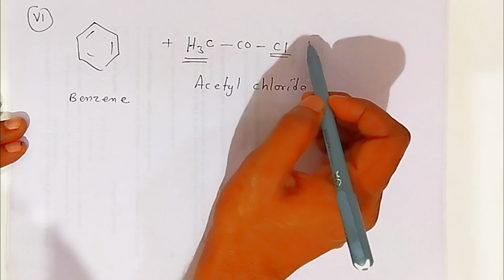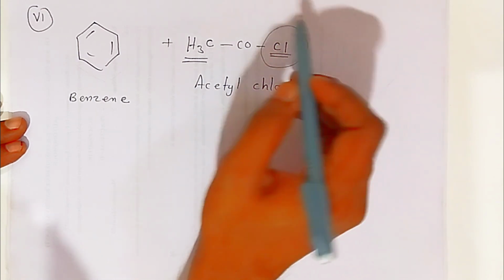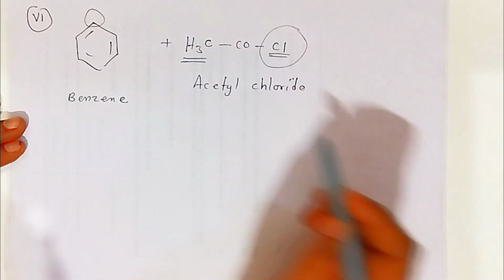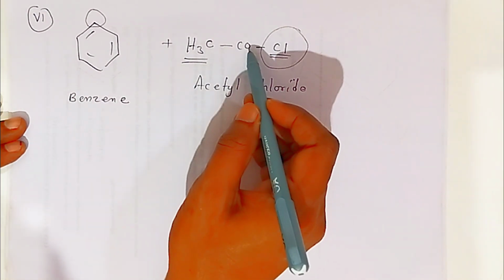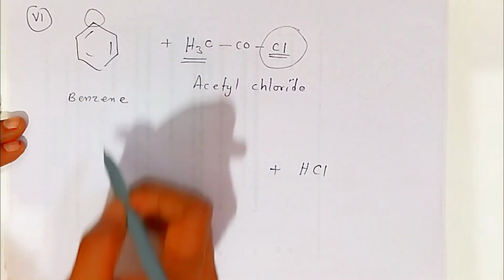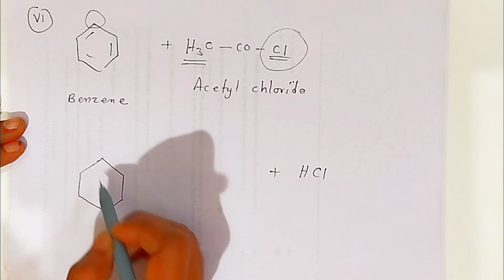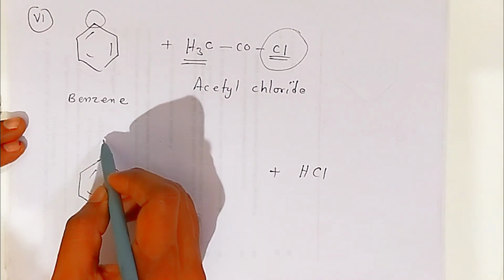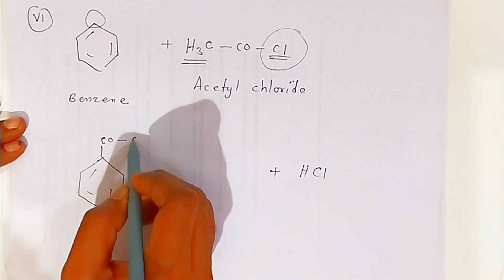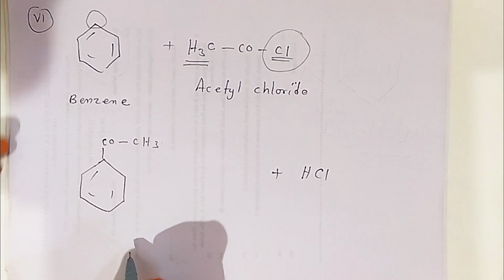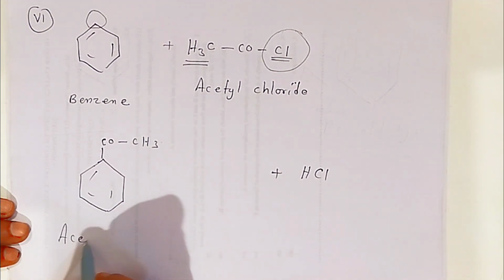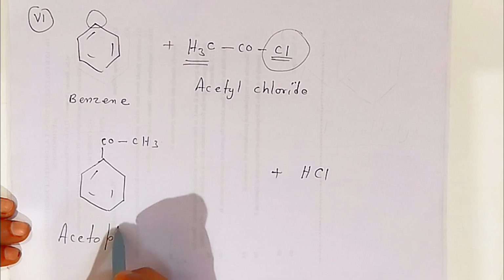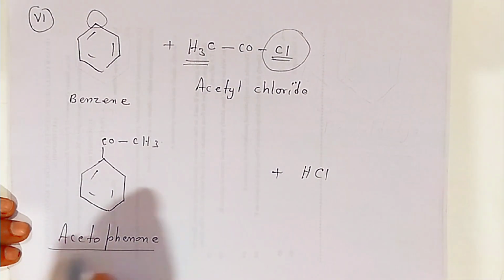First, this chlorine, which is very reactive, will combine with the hydrogen present here and it will form HCl. Okay students, now this carbon of the carbonyl combines with this carbon and there is a formation of COCH3, this is nothing but acetophenone, which is a ketone.